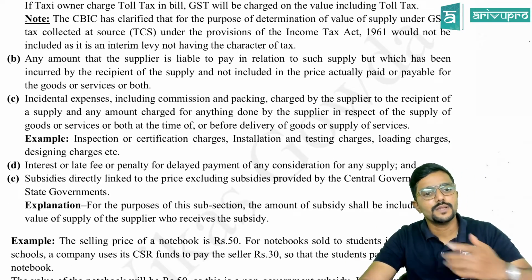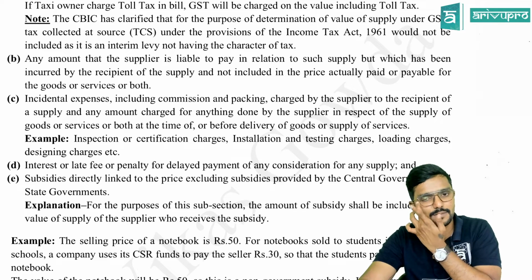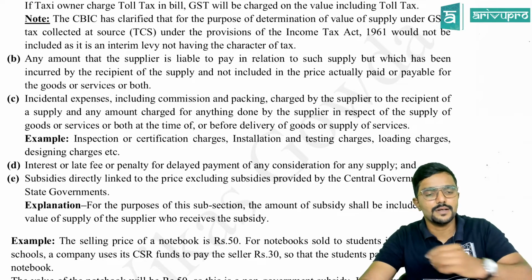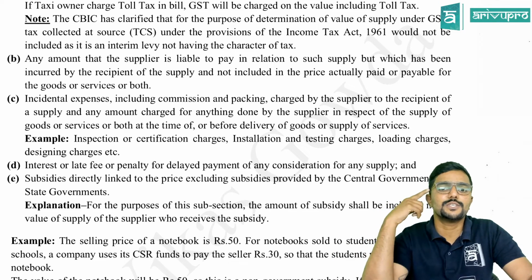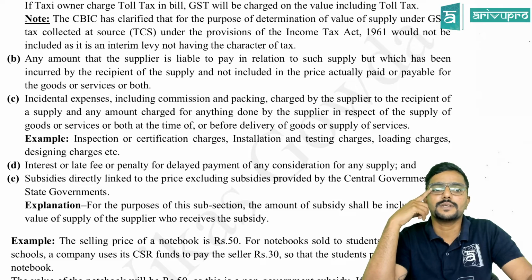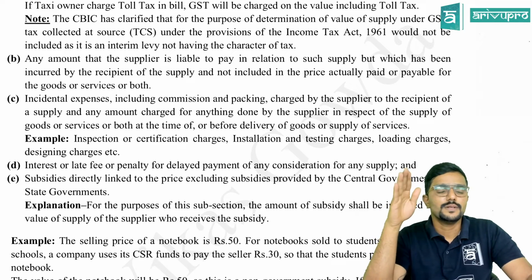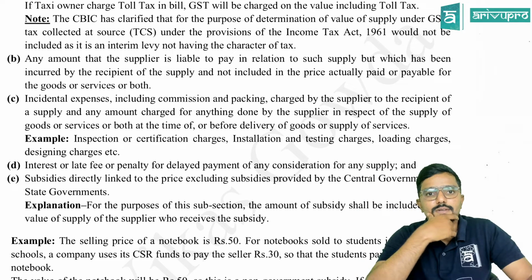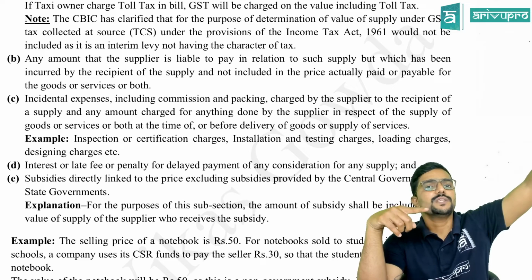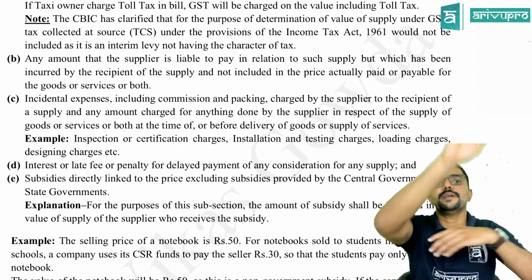Coming to clause B, any amount that the supplier is liable to pay in relation to such supply, but which has been incurred by the recipient of the supply and not included in the price actually paid or payable for the goods or services or both. I gave this example. Now, supplier is charging to the recipient only 1 lakh, but supplier was supposed to pay 20,000 to another person, which is asking the recipient to pay.